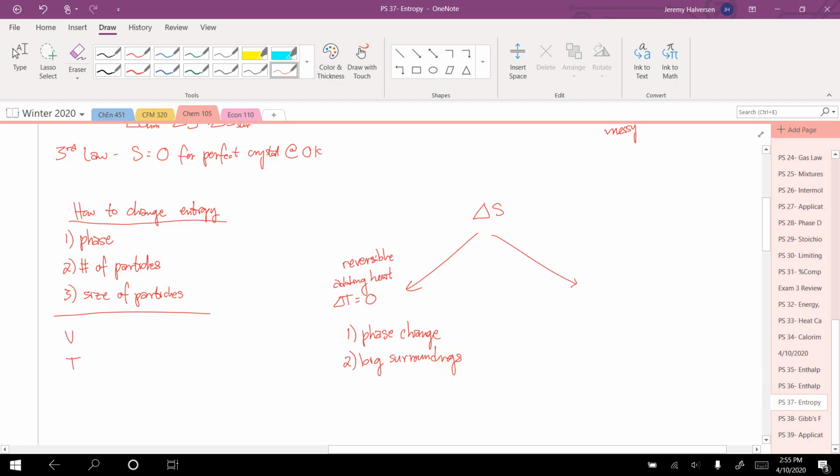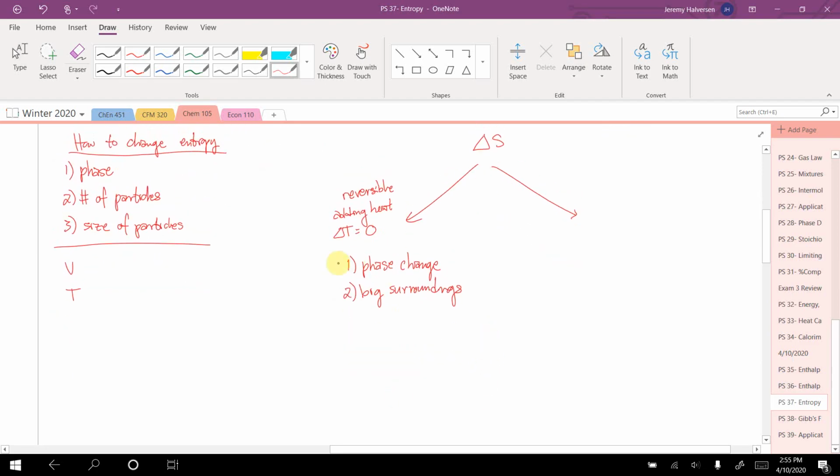I'm adding or removing heat from the world. So, for example, I light a campfire that burns, it releases heat into the world. Does the temperature of the world change? No, not really. So we call that a reversible process, and as a result, what I'm about to talk about applies to it.